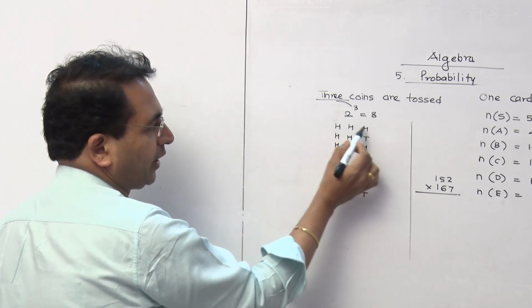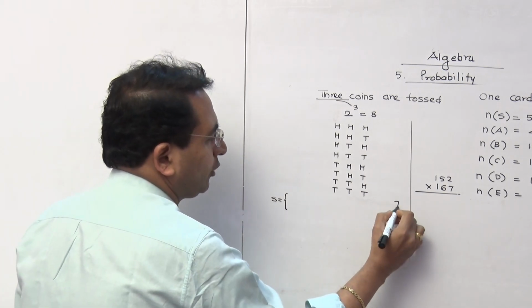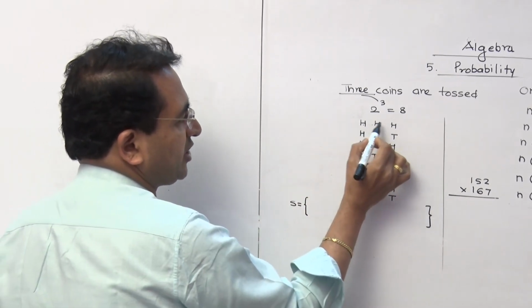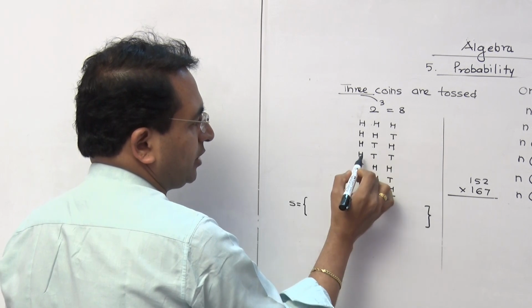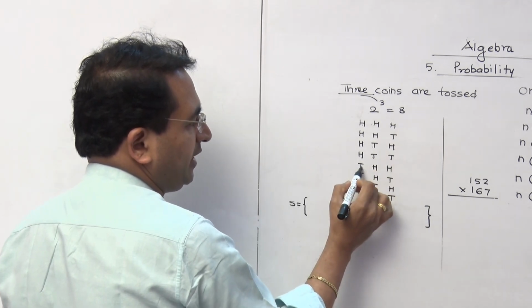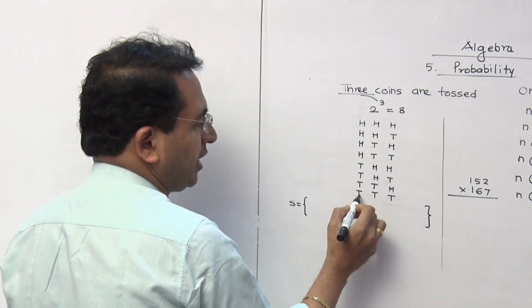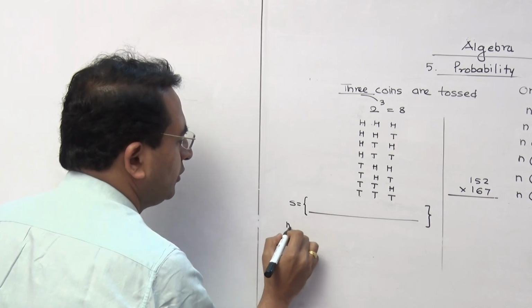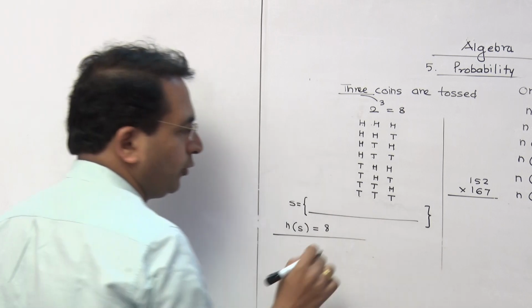So you are going to write down the sample space which will reflect all these calculations. The first is HHH, then HHT, then HTH, then HTT, then THH, THT, TTH and TTT. So we have to list it, which will give you the answer we have already planned. So n(S) is equal to 8.